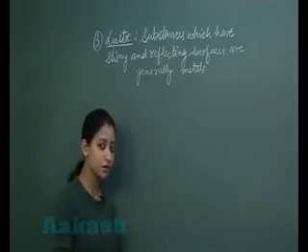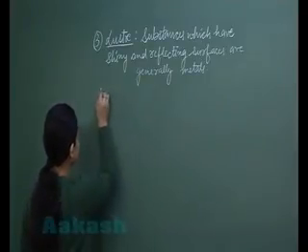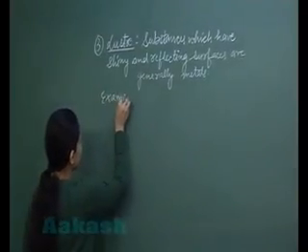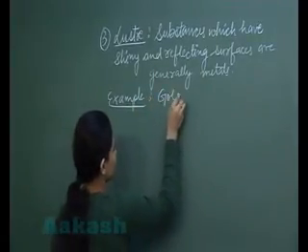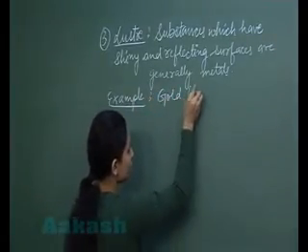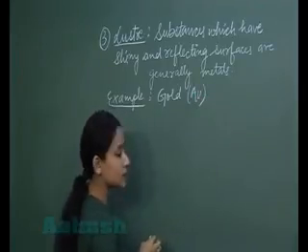Now, what are the examples of metals? This we all are familiar with. Examples. The very famous example is gold. I'm writing the symbol also along, and the symbol of gold is Au.